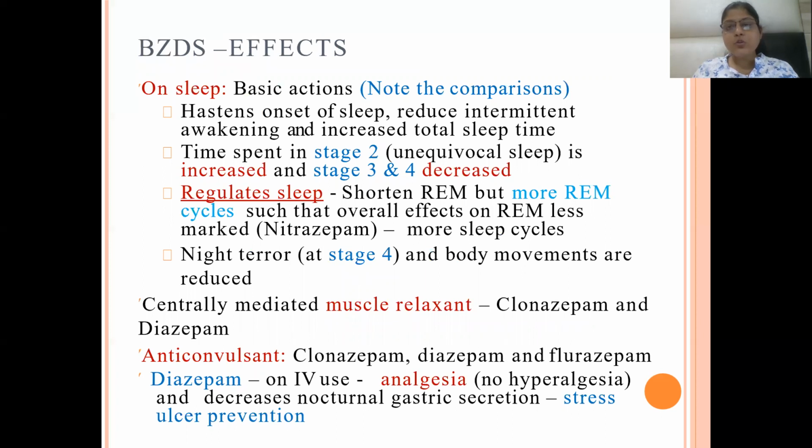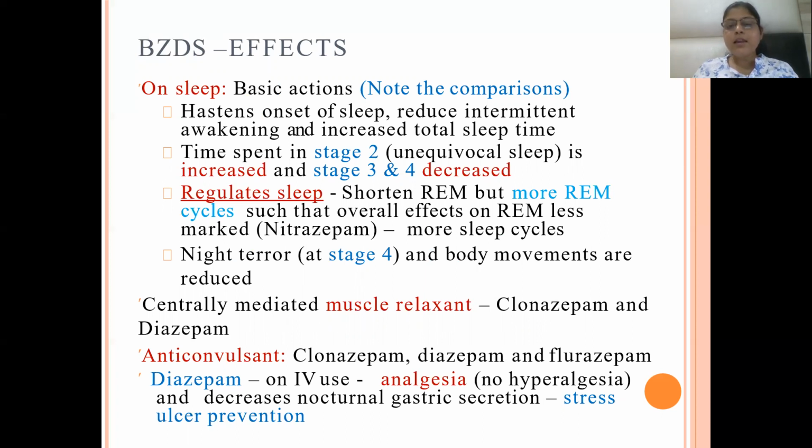Time spent in stage 2 of NREM is increased, and stage 3 and 4 are decreased. They shorten REM, but more REM cycles are seen, so the overall effect on REM is less marked. Night terrors and body movements are reduced.